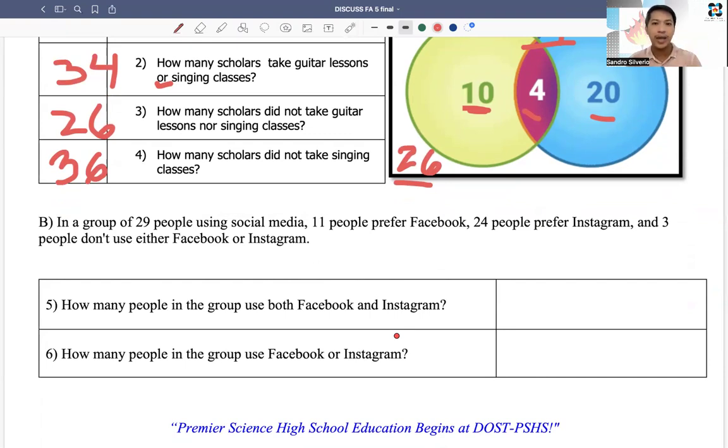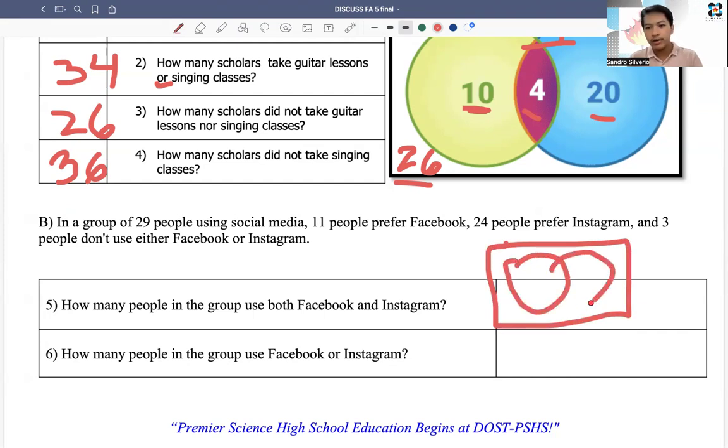Okay, we have 2 questions to answer for this problem, but I want you to think about it first. You can pause the video and think about this. You can get your scratch paper there and then try to figure out the Venn diagram, because that's the first thing that we're going to do. Okay, I'm going to draw here a Venn diagram. Okay, and we have 2 circles.